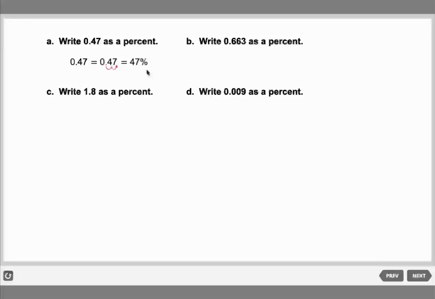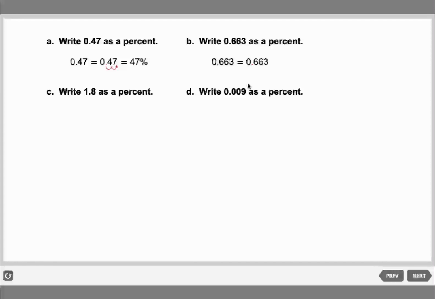Muhammad Mohsen. Yes, sir. Go ahead. 0.663. Okay, so first we're going to put the 0.663. We need to move the point first.